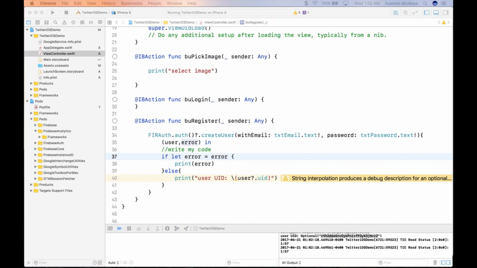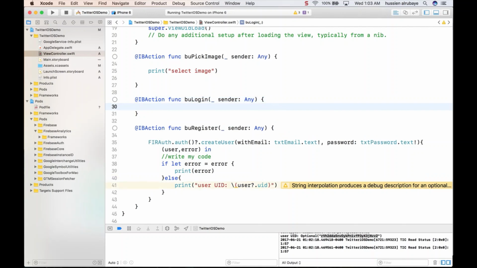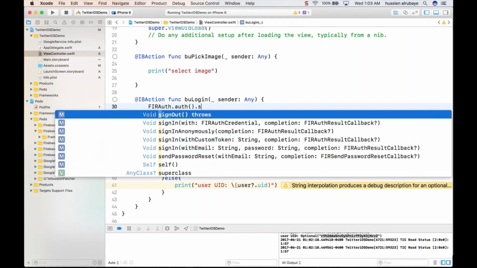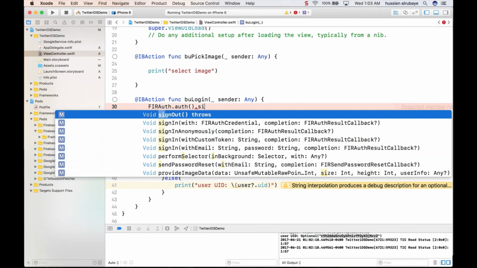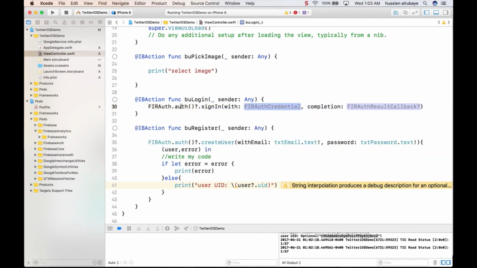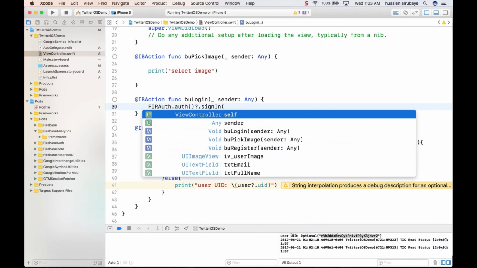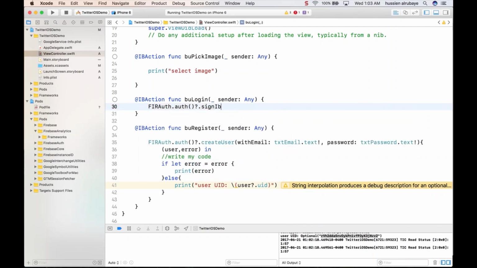The login, again, is not something complex. Same thing, same function as the login. You just say fire auth, okay. Then you say dot authentication, but this authentication will get something named sign in, because you just need to sign in. You see there's a function named sign out if you want to use it. Again, the sign in will take email and password, but I think sign in is not correct, because there are many sign in methods I could use. So let me delete it and see what the autocomplete shows me. Say control space, hopefully sign in.